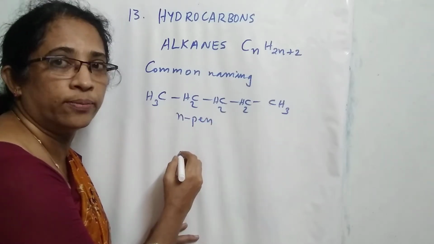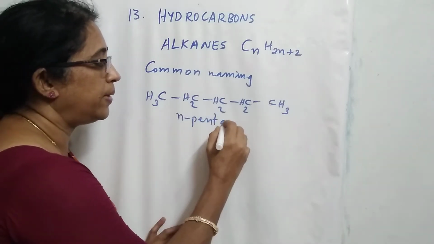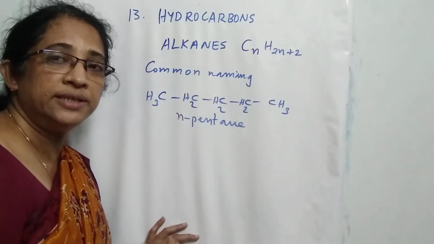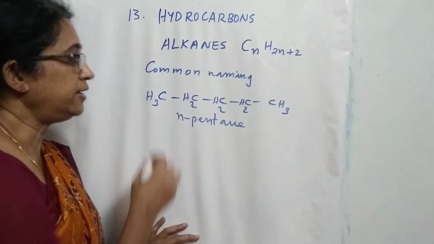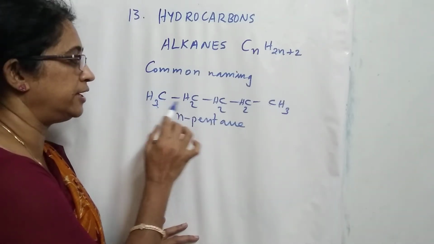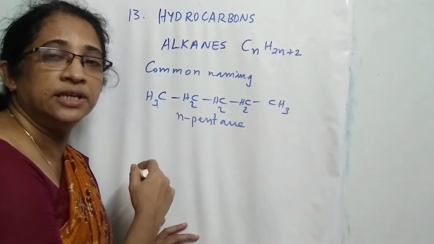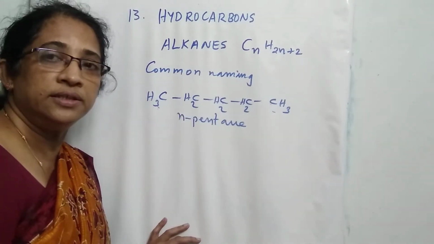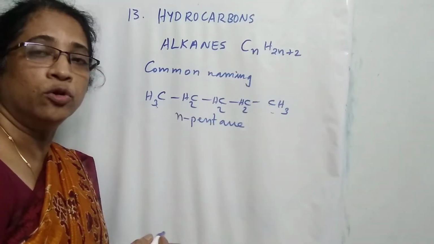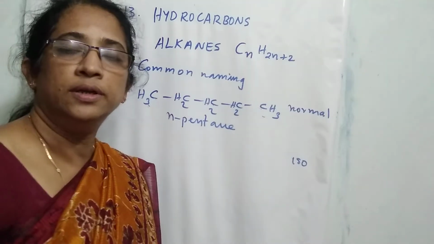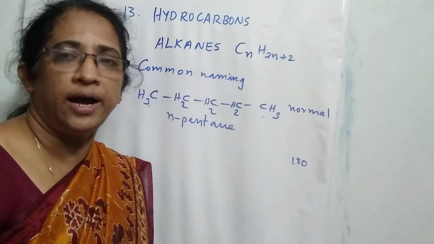n meaning normal, small letter n. n-pentane. So according to the common naming system, n means normal. Normal meaning in the carbon chain, the first carbon atom has 3 hydrogen atoms and the remaining carbon atoms have 2 hydrogen atoms and the last carbon also has 3. Such a system is called normal. And the next term is iso.